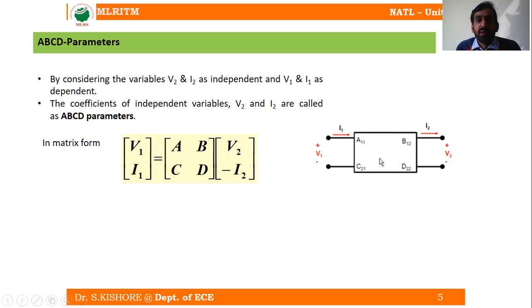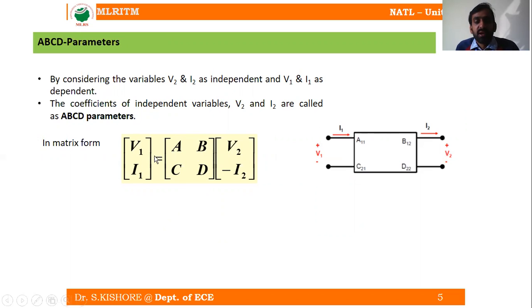So for the ABCD parameters, V2 and I2 are the independent variables, and V1 and I1 are the dependent variables. That means we are going to express V1 and I1, which are the sending end variables of the transmission line, in terms of V2 and I2, which are the receiving end variables. The coefficients of these receiving end variables are your transmission parameters, or ABCD parameters, or T parameters.